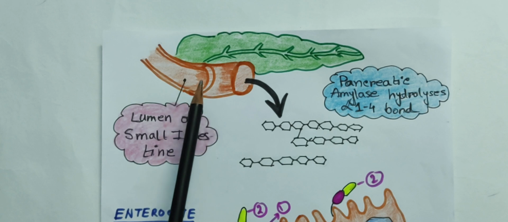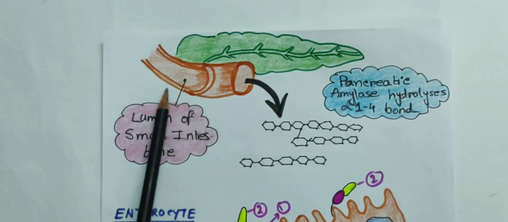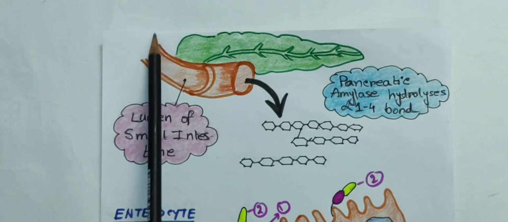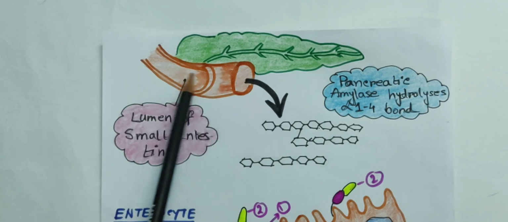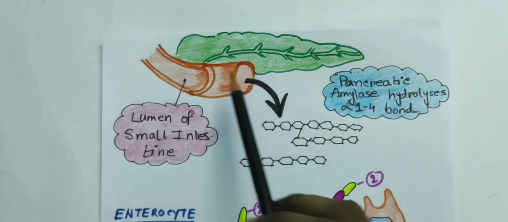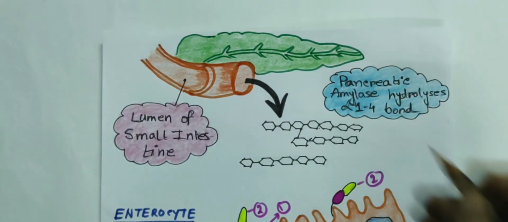So look at this picture. This is the small intestine, the lumen of the small intestine. After the stomach there is the small intestine, here is the tubular part, and here is the lumen. I want you to notice one thing here. This is our pancreas.